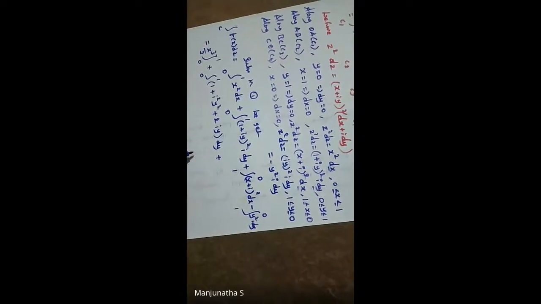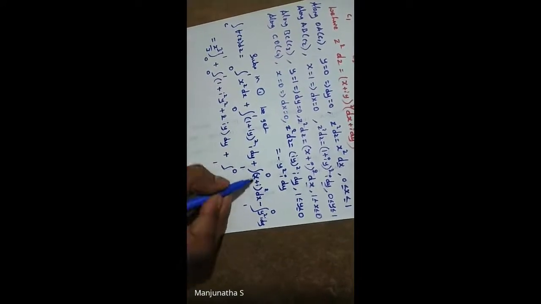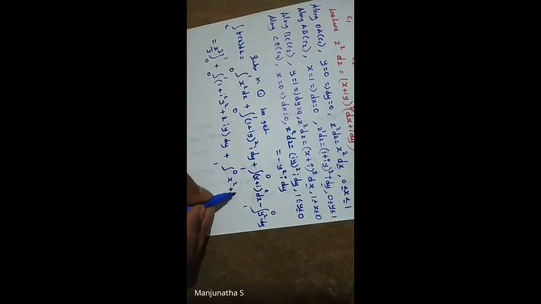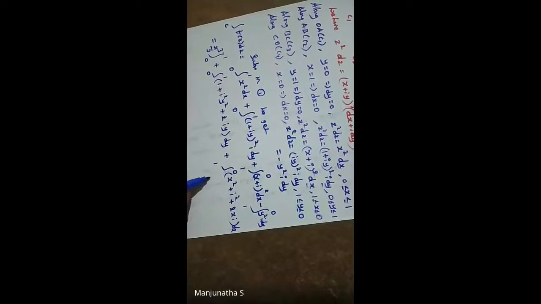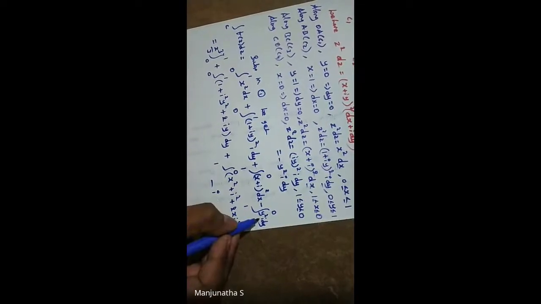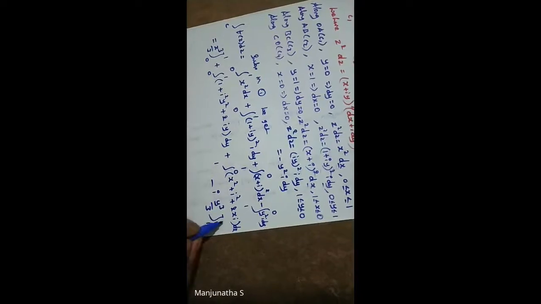Then plus integration 1 to 0. We write 1 to 0 because here also we have (x plus i) the whole square. So x square plus i square plus 2ab, that is 2xi, into dx. Then what is the last? Minus integration. I will keep i outside, that is constant. Integration of y square, y cube divided by 3 within the limit 1 to 0. Okay, so like that we got.